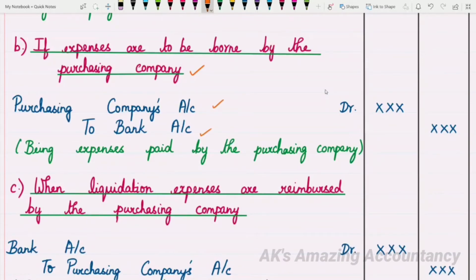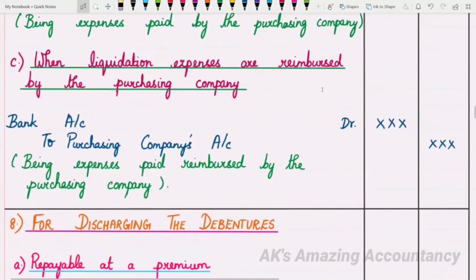Then the next situation is when liquidation expenses are reimbursed by the purchasing company. If the purchasing company gives back the amount, if it returns the amount, that is what is meant by reimbursing. In such a situation, the entry will be bank account debit to purchasing company's account. Why? When the amount is reimbursed by the purchasing company, cash comes inside the selling company.